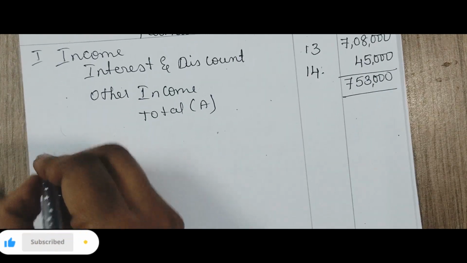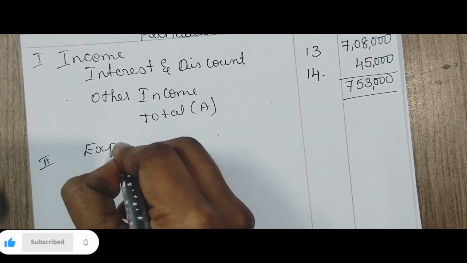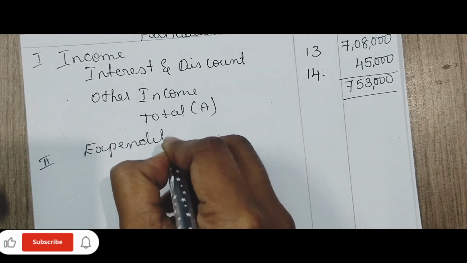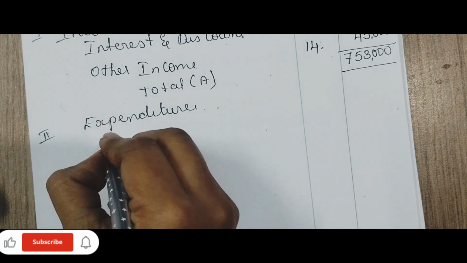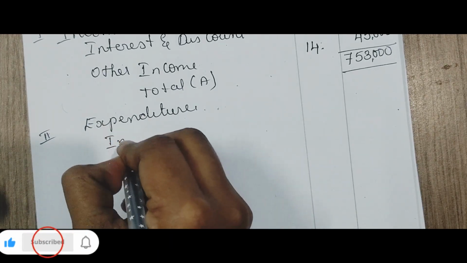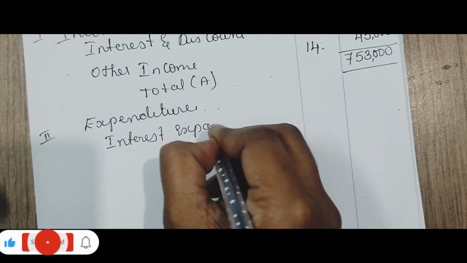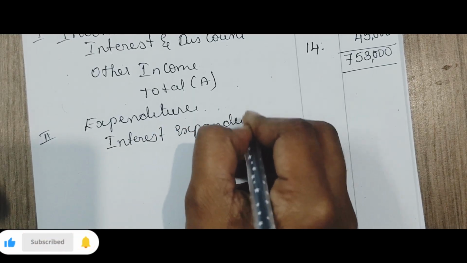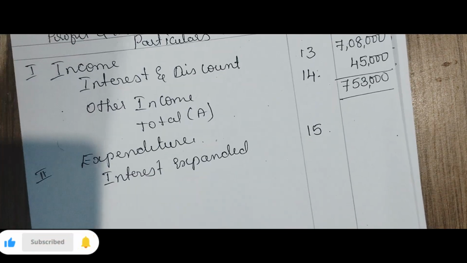Now second one, it is expenditure. Under expenditure, schedule number 15. Interest expended. Schedule number 15. Already we have prepared.